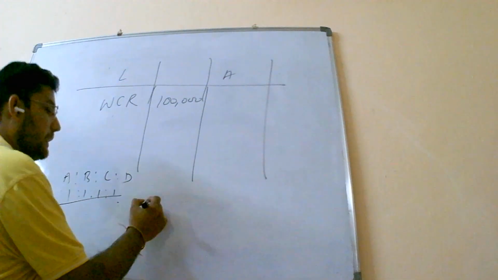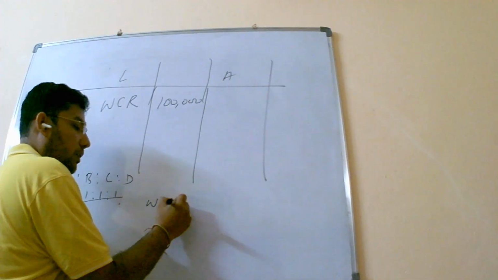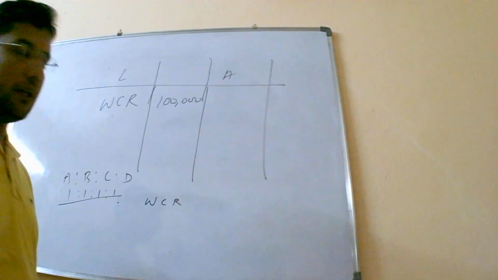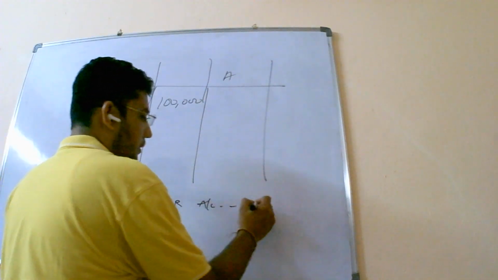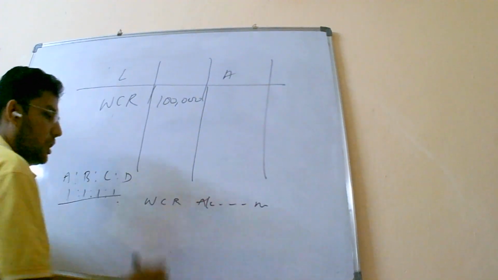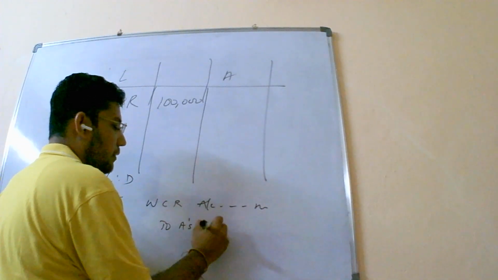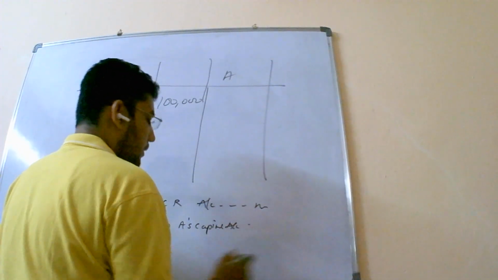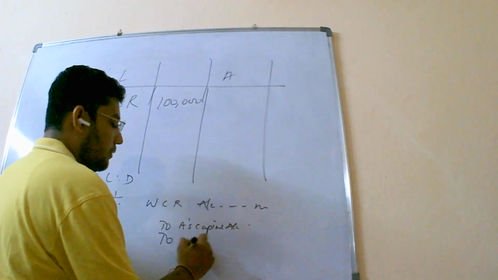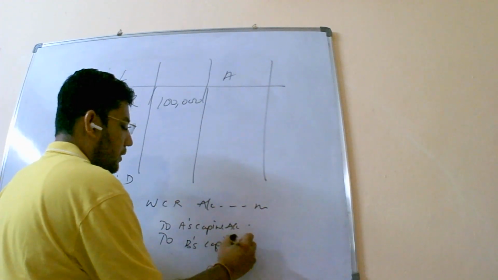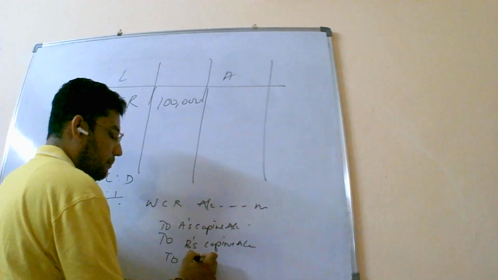So the entry in this case will become workmen compensation reserve account debit, WCR account debit to A's capital account and to B's capital account and to C's capital account.